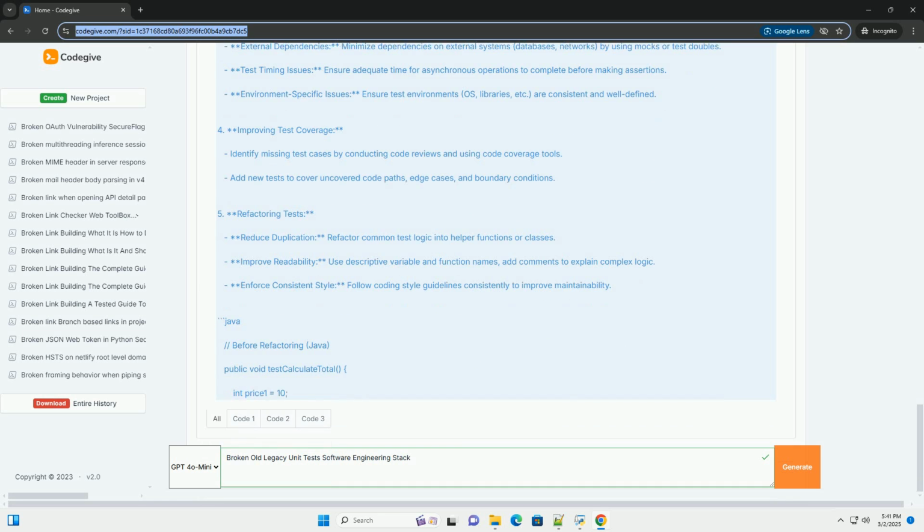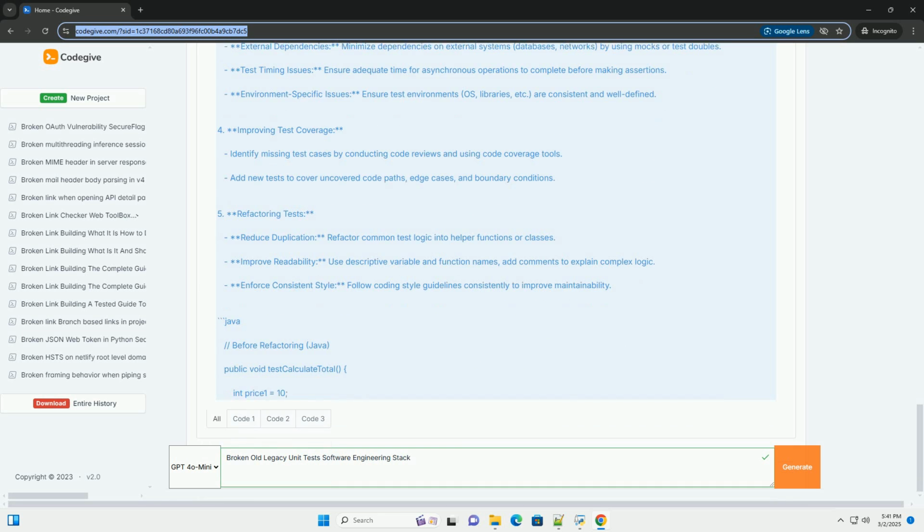3. Resolving flaky tests. Race conditions: identify and fix concurrency issues that might cause intermittent failures. External dependencies: minimize dependencies on external systems, databases, and networks by using mocks or test doubles. Test timing issues: ensure adequate time for asynchronous operations to complete before making assertions. Environment-specific issues: ensure test environments, OS, libraries, etc., are consistent and well defined.